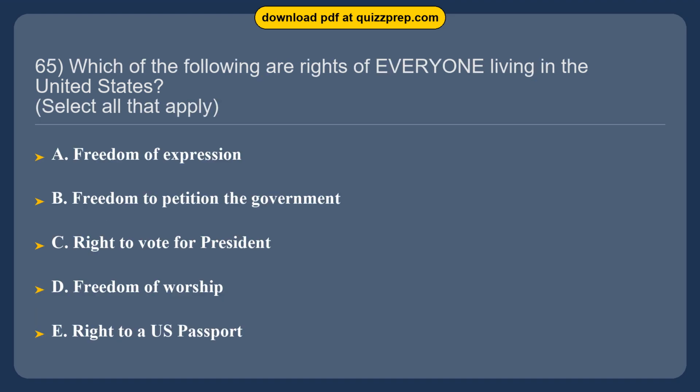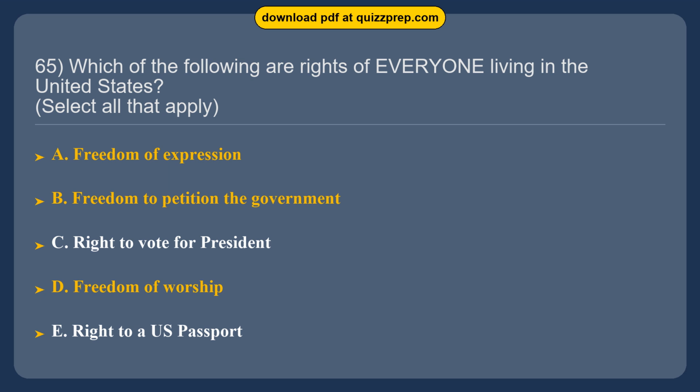Question 65. Which of the following are rights of everyone living in the United States? Option A. Freedom of expression. Option B. Freedom to petition the government. Option C. Right to vote for president. Option D. Freedom of worship. Option E. Right to a U.S. passport. The correct answers are options A and B and D.